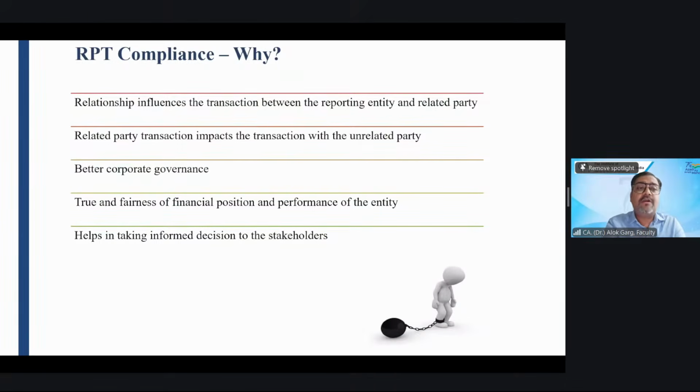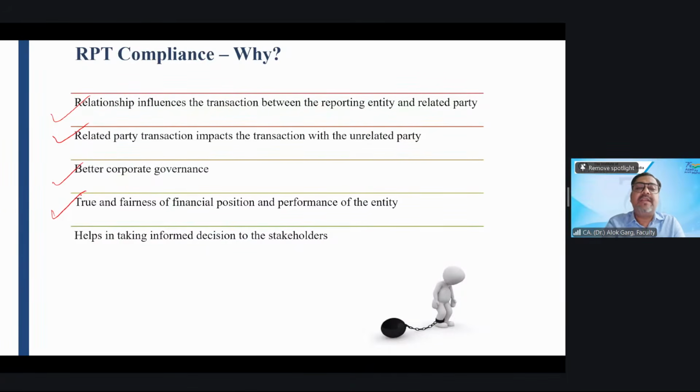So this standard reflects better corporate governance also. That was the objective, to bring this standard. And of course, when you do the related party disclosure, it impacts, and when I say impacts, of course, positively, it provides true and fairness of financial position and performance of the entity.